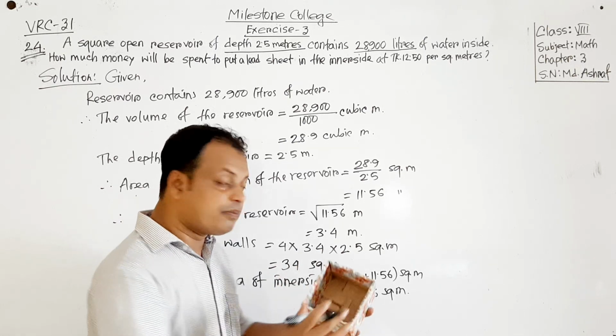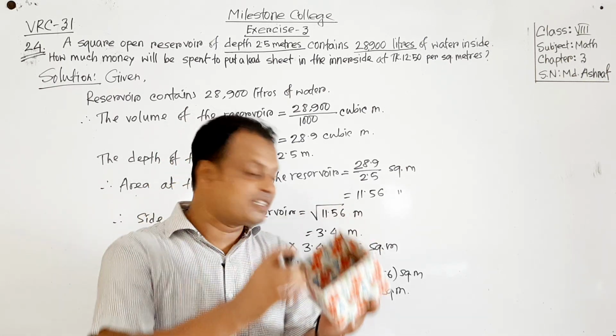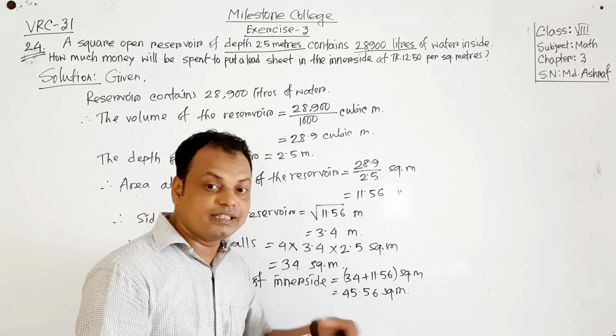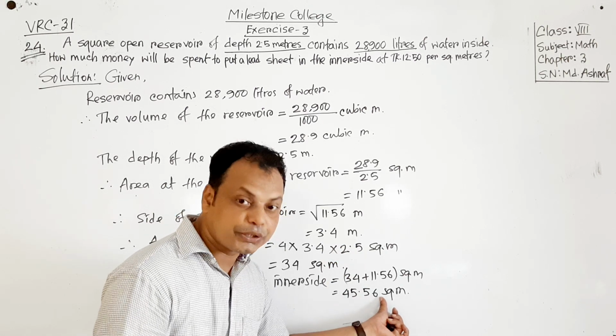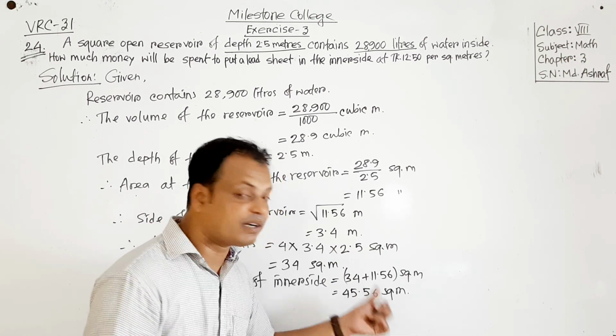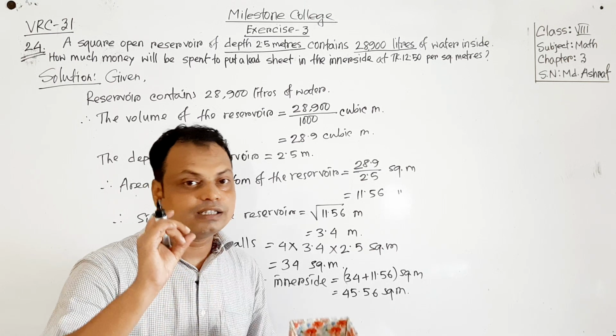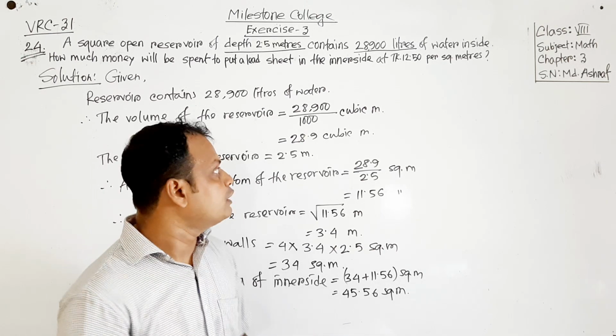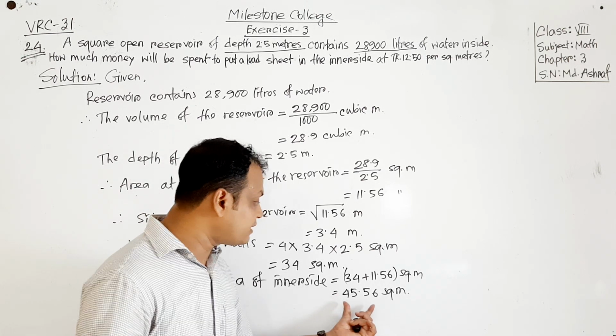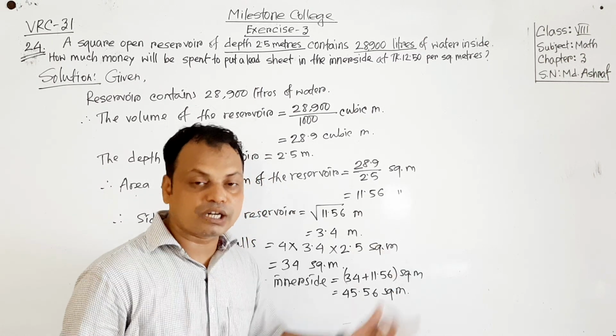So if we want to put the lead sheet on the reservoir, then the lead sheet can cover this area, 45.56 square meter. If we want to put this lead sheet, then what will be the total cost? We have to find this.